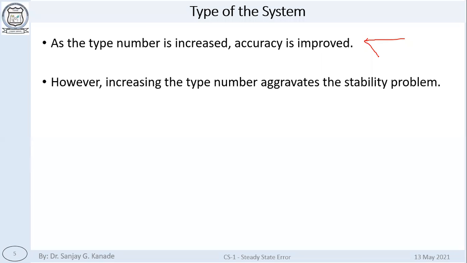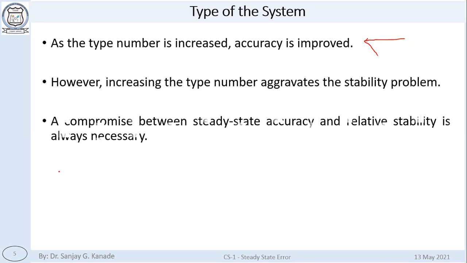Okay. However, increasing the type number aggravates the stability problem. We will see in detail what stability is in the next unit, and then it will become clearer. But it is not always desirable to have a higher type system, like type 4 or type 5, because of the stability concern. This means there has to be a compromise between steady state accuracy and the relative stability of the system.